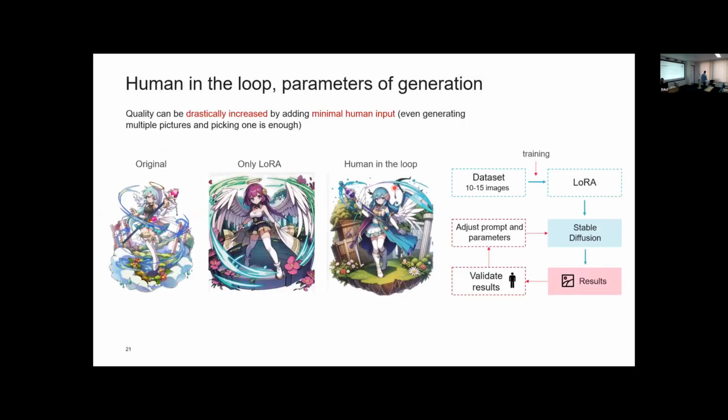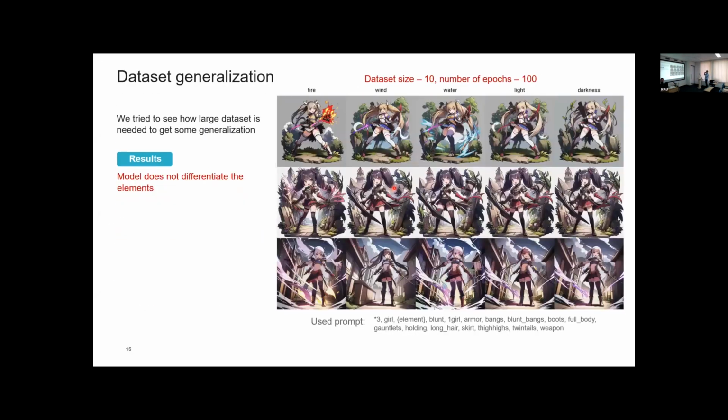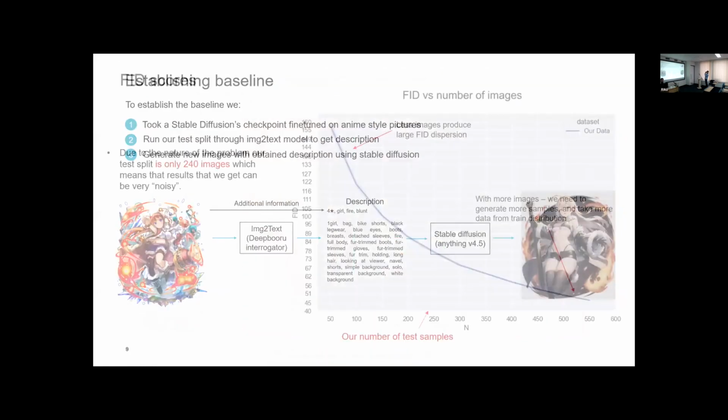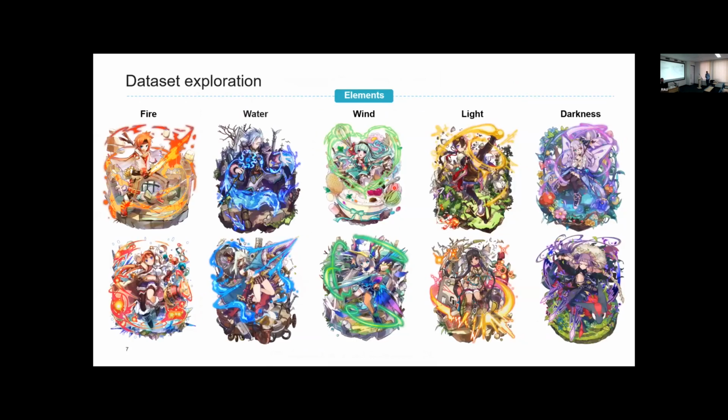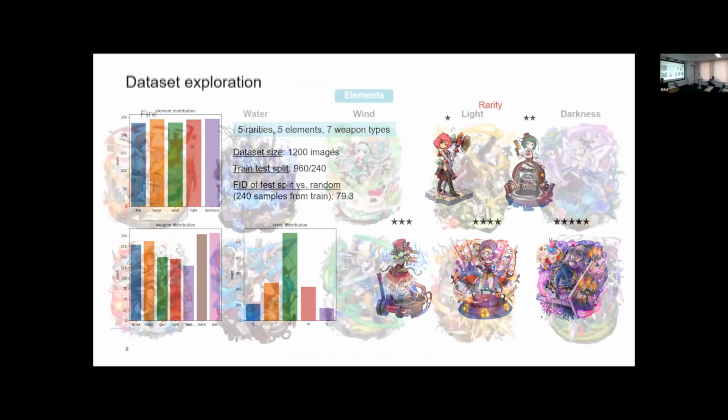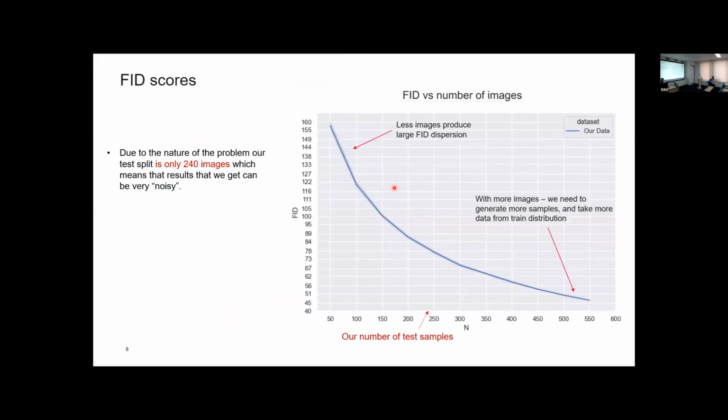Okay, I have several. So first of all, on slide 9 or maybe 10, you said that you used some data for test. You said the data set is small, you used only 240 pictures for test. But what do you mean by test here, once we talk about generation? Test split. So we have a whole data set of 1200 pictures, and we take 240 of them and say that this is a test split.